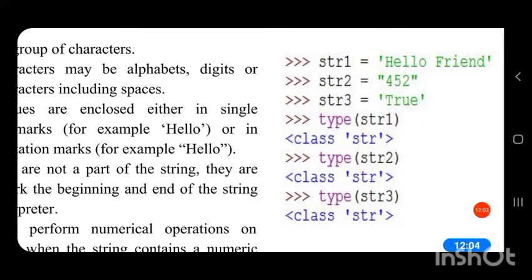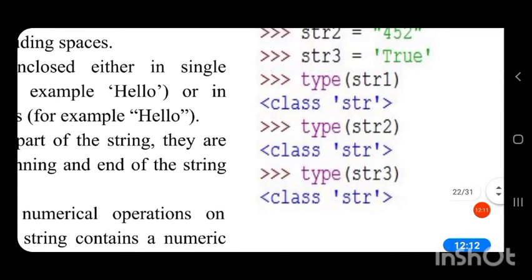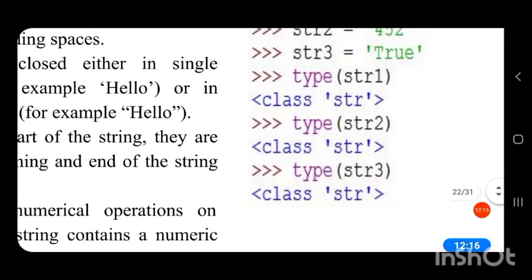Then type of str3 will return the data type of str3. So to return the data type of a variable, we use the function type.